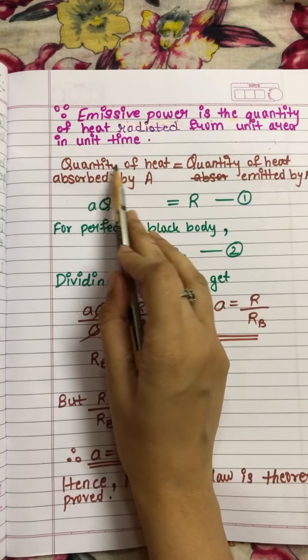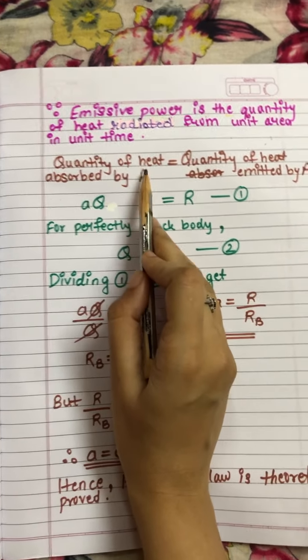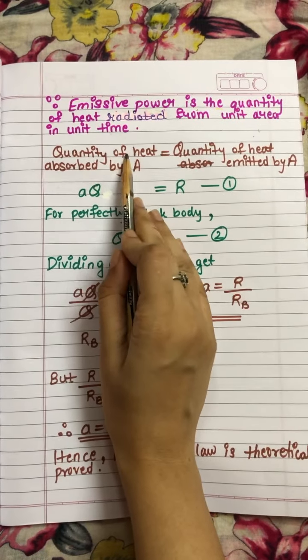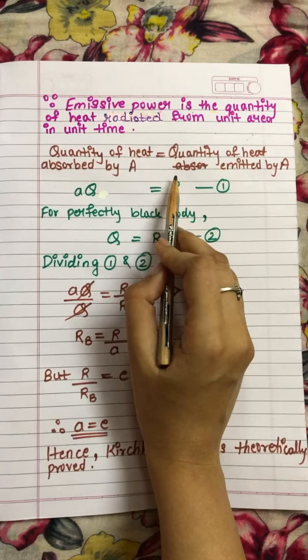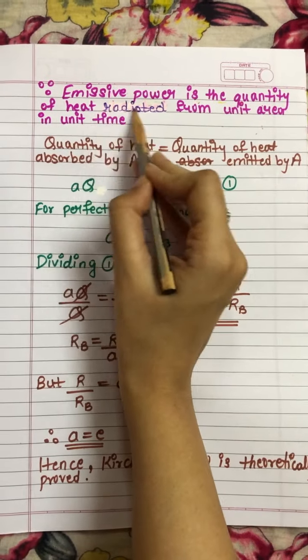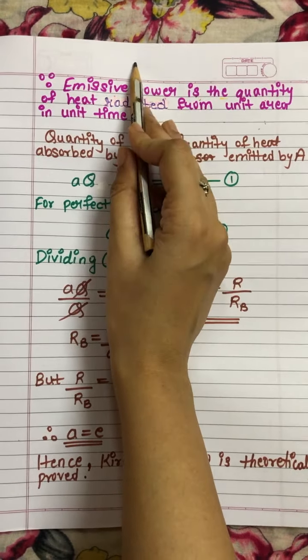So let's study the ordinary body, that is A. The quantity of heat absorbed by A will be equal to the quantity of heat emitted by A. Heat radiated or heat emitted is what? Emissive power.